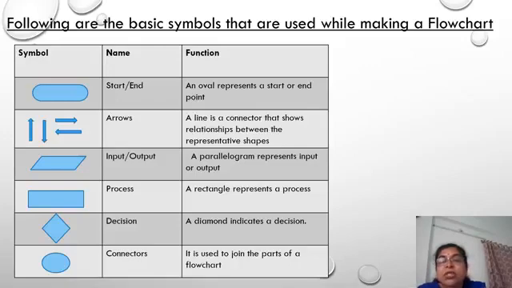Then comes the decision box. A diamond indicates a decision. That decision has two answers: one is yes, and the other one is no. Then the connectors. A circle symbol is used to show the connectors. Whenever the flowchart is very big and we want to divide it into parts and present it on different pages, we can show the connection between those parts. So these connectors are used here.